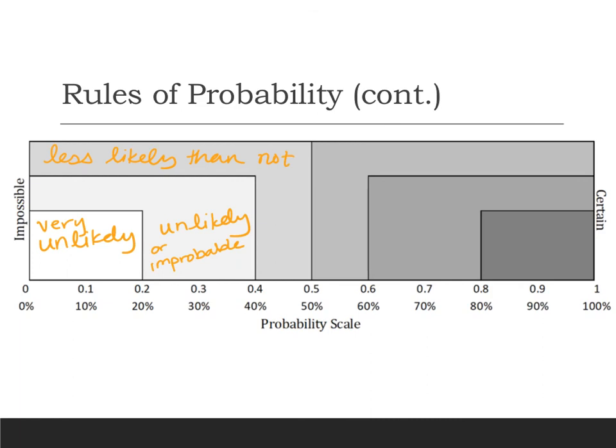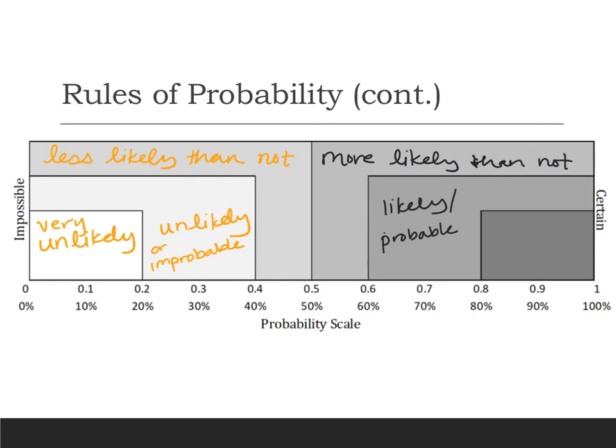And then, of course, we're just going to go in the opposite direction. So instead of less likely than not, we're going to have more likely than not. Let me try to use black on those darker grays. So more likely than not. And then instead of unlikely or improbable, we're going to say it's likely, or maybe just probable.